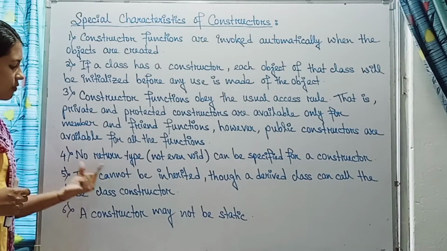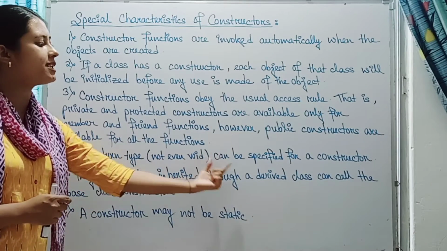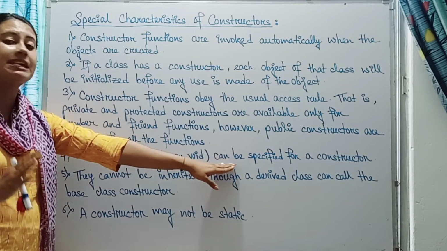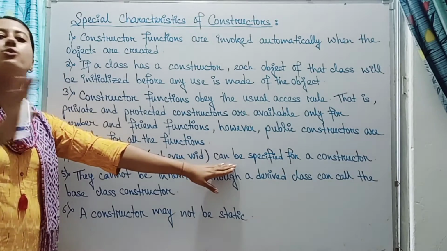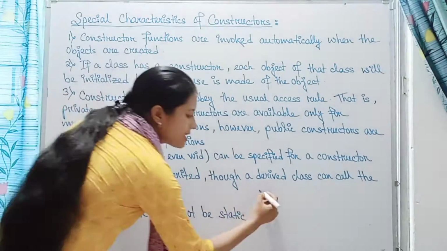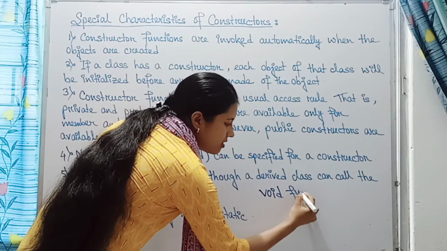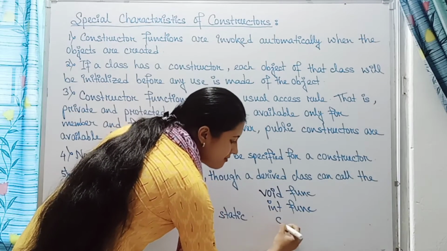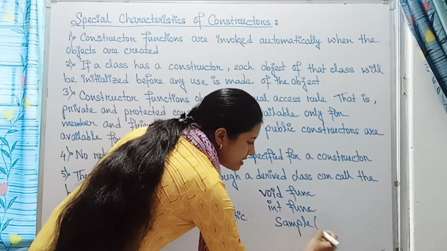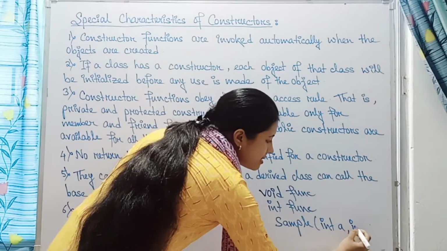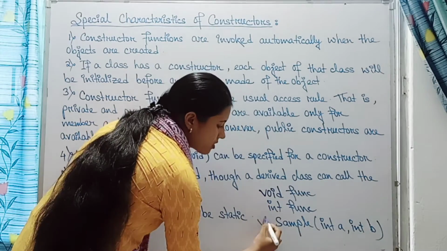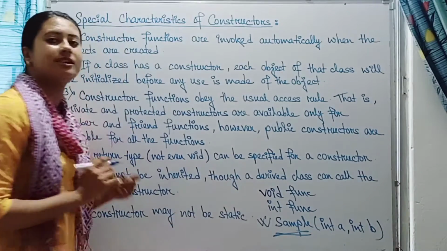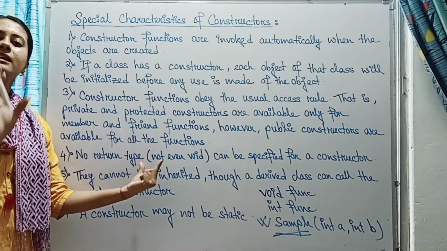Okay. Now number 4 is, no return type, not even void, can be specified for the constructor. We have seen in the previous examples also that whenever we define a constructor, we don't give any return type before it, the way we do for a function, like void func or int func. Whenever we define any constructor, we don't give any return type for that constructor. You remember that. So this is the constructor, and before it we are not giving any return type. So no return type is there in the constructor.